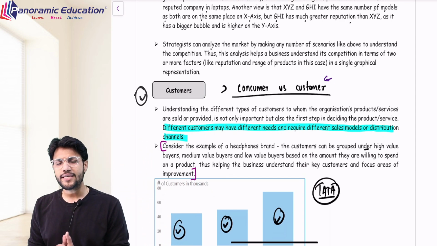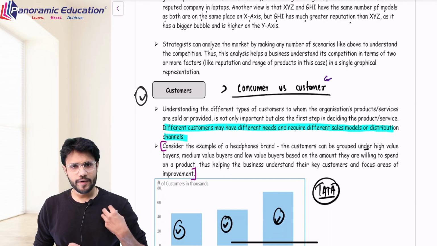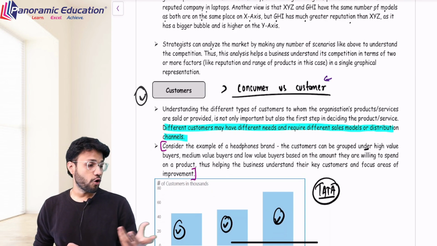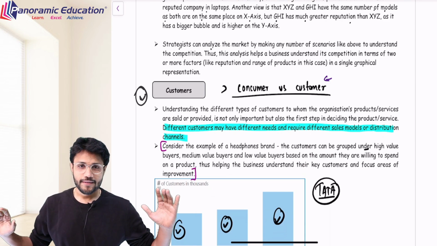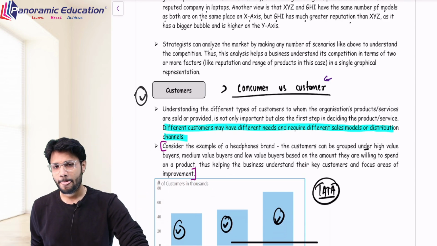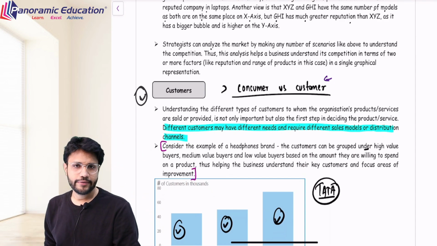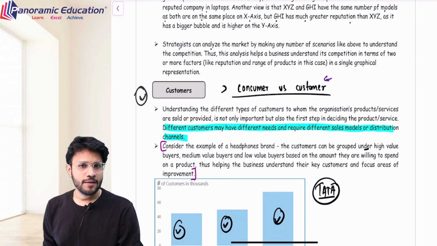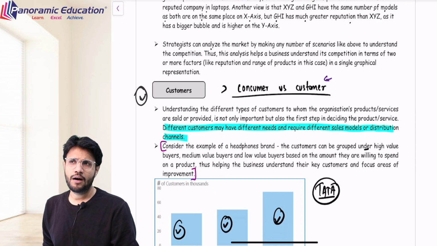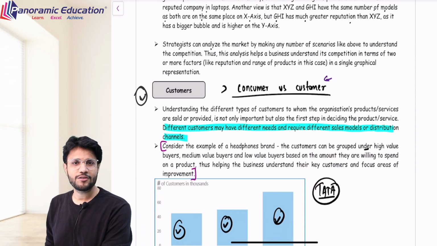For most of the cases, these two are the same. For example, I want to purchase a car for myself. I've gone to the showroom, purchased the car, drove it to my home, enjoy it. I am the customer, I am the consumer. But my nephew wants a burger of McD. Now he is a consumer, but he doesn't have money to pay for that, and I am with him and I am making the decision. Well, burger is not a good choice, let's eat pizza. Now I am the customer and he is the consumer.